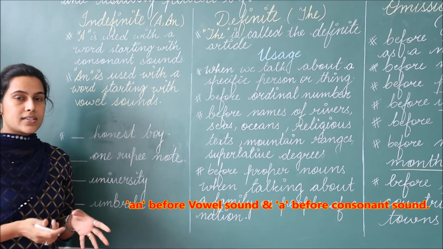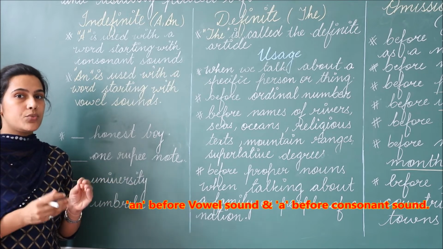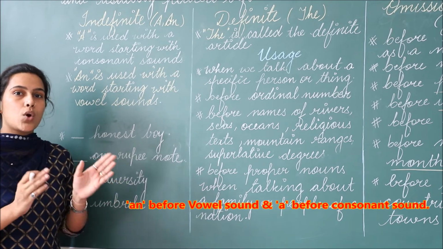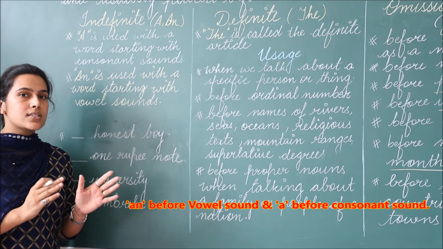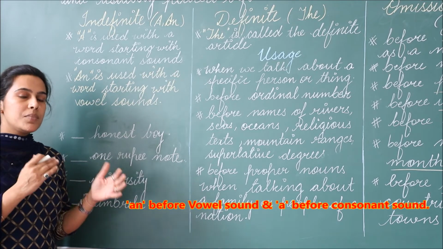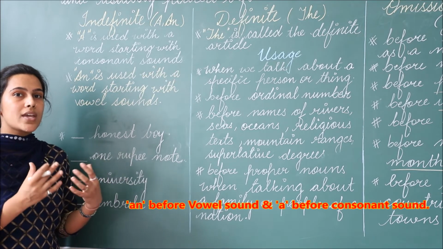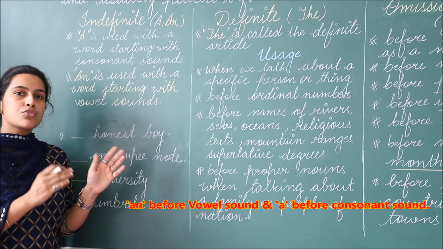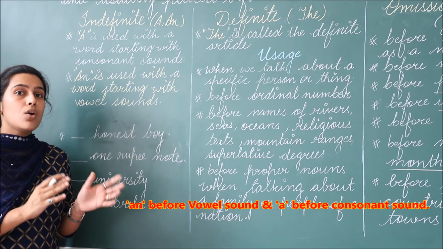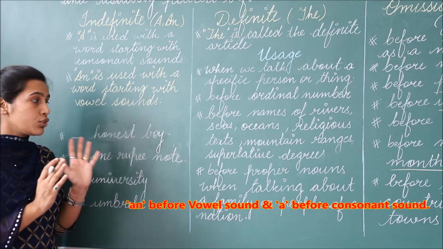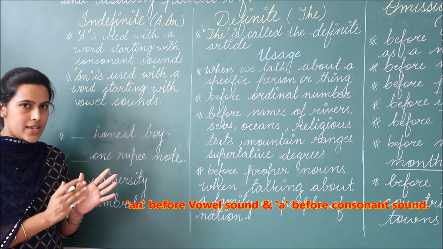Now let's understand how we can differentiate between the words starting with a consonant sound and the words starting with a vowel sound. अब हम ये सीखेंगे कि हम उन वर्ड्स को कैसे डिफरेंशिएट करें जो कॉन्सोनेंट साउंड से स्टार्ट करते हैं या फिर वोवल साउंड से स्टार्ट करते हैं. So let's learn with the help of examples.